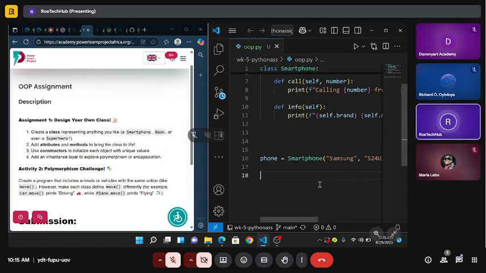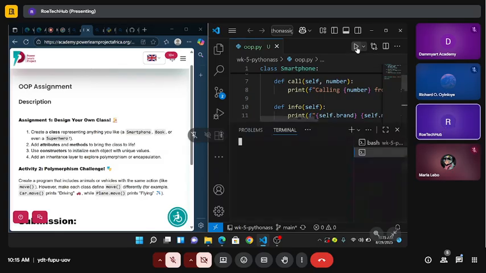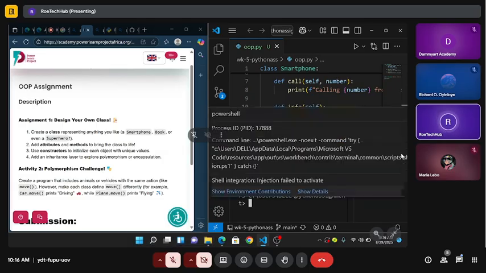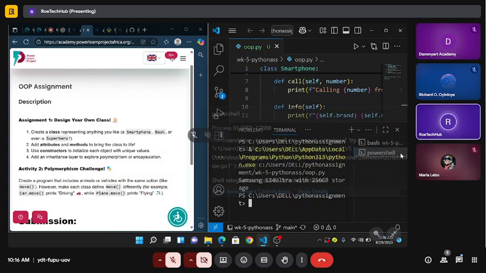So now it is time to call the phone info. So phone dot info, and then add this. So let's run this and see what we get. And then it says Samsung S24 Ultra with 256 gigabyte storage. Wow, our app works. Actually, I knew it would work, but we just have to test it.